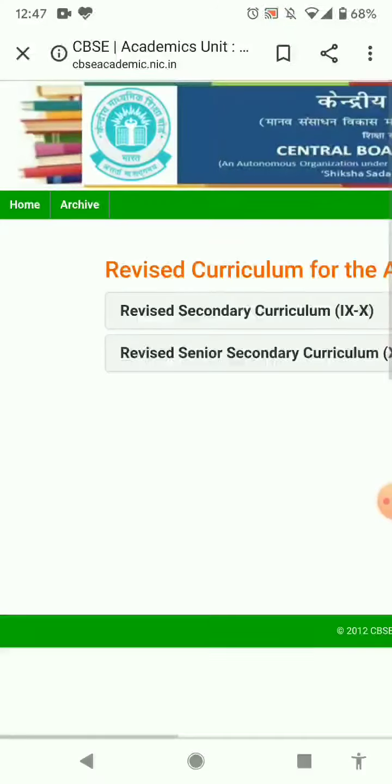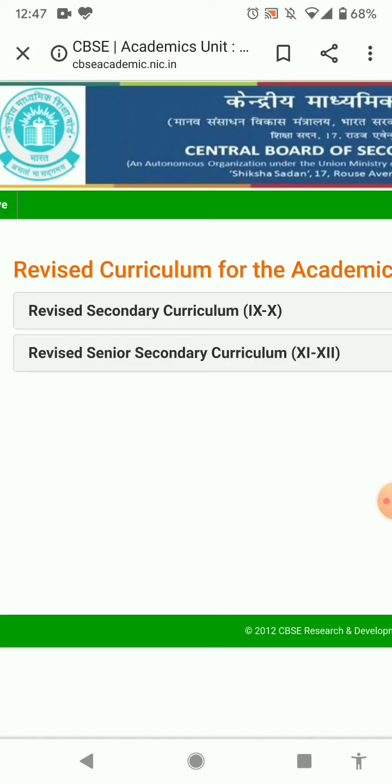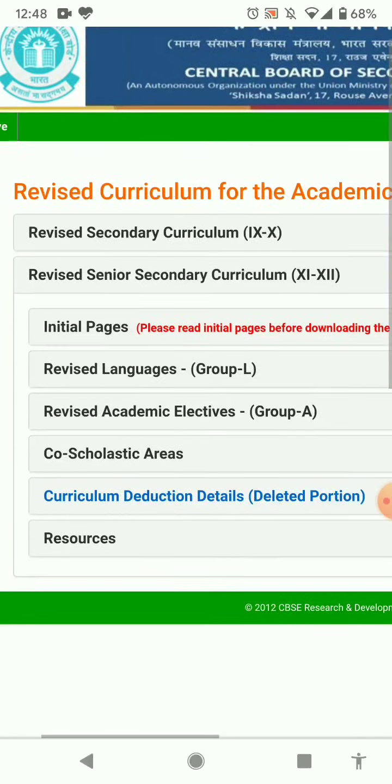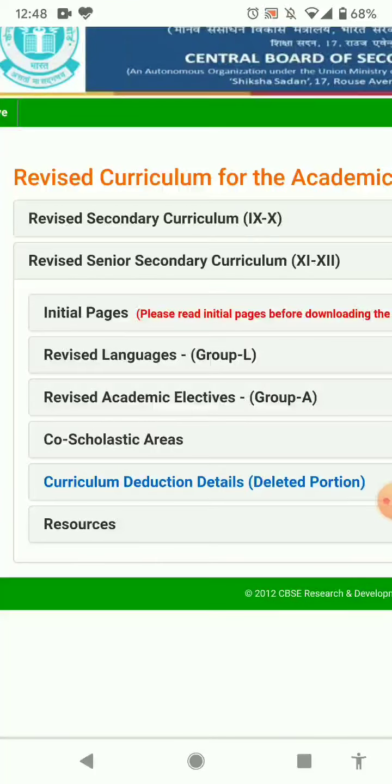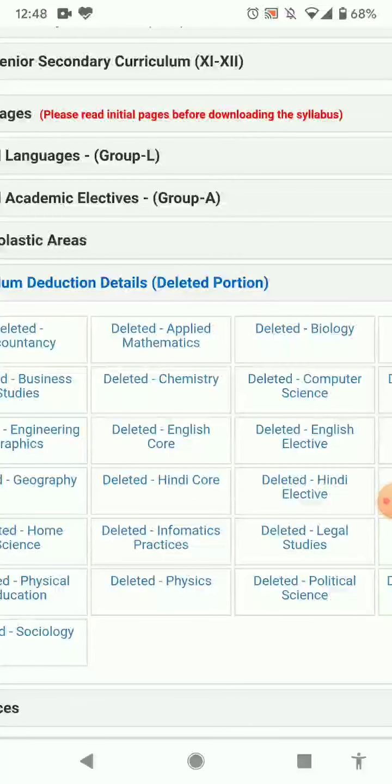Go to that link. Then there will be two links in the next page. First link is to the revised curriculum for secondary classes, that is class 9th and 10th. And the second one is revised senior secondary curriculum for class 11th and 12th. If you go to the second link, you will find a list of further links. There is a link which says curriculum deletion details. If you go to this link, you will find the list of subjects.